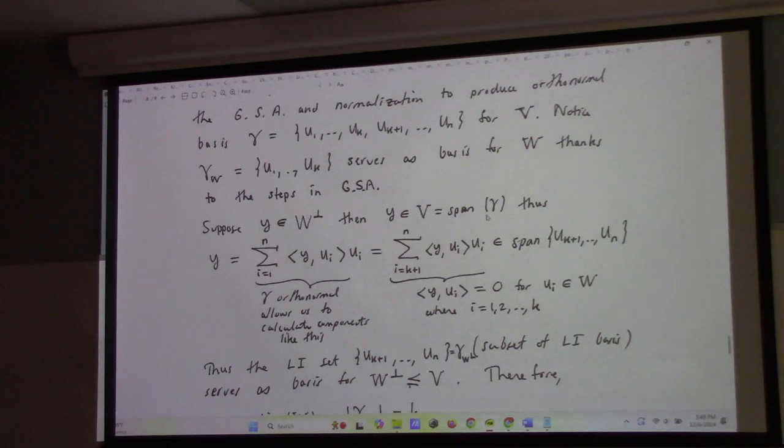If Y is in W perp, then I can build it as a span of the basis, but since it's in W perp, that forces part of the span to die. Like 1 through K, they're gone, and we're just left with the last part that's got to be in there. Thus, I think we proved this already on this solution. Why didn't I just say, look at the previous problem? I'm a dummy. Anyway, we did this already. So yes, W perp has a basis which is formed by these vectors.